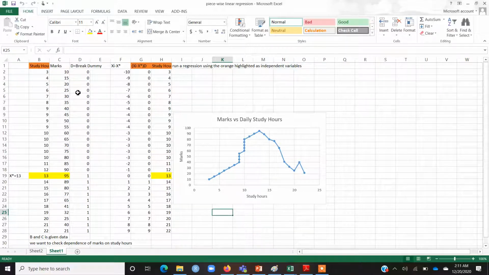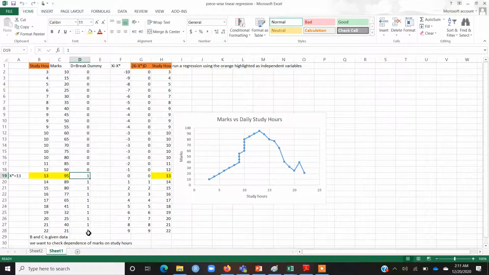So what I am going to do is introduce D, which is a break dummy. We suspect that 13 is the point after which the relationship between marks and study hours changes. So before 13 the dummy variable value is 0, and after 13 the value of that dummy variable is 1.